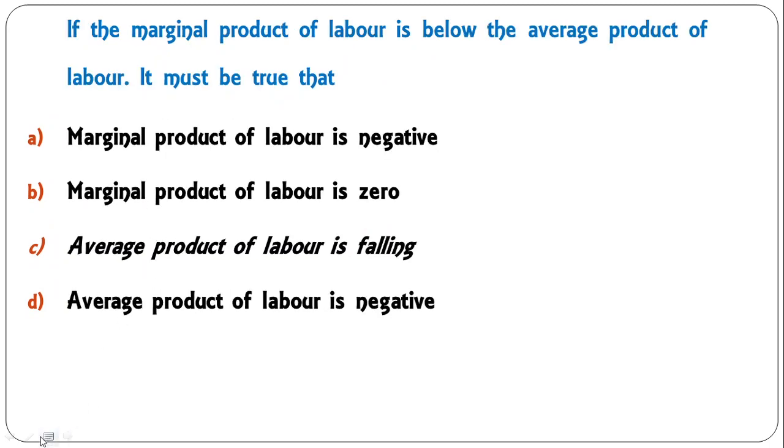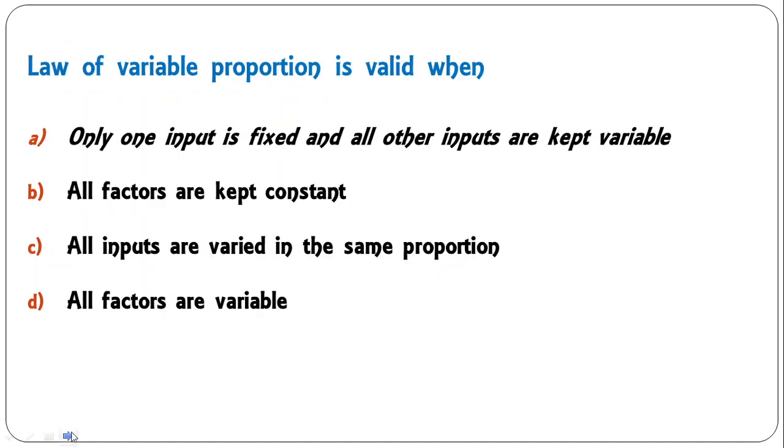If the marginal product of labor is below the average product of labor, it must be true that the marginal product of labor is negative? No. Marginal product of labor is 0? No. Average product of labor is falling. When the marginal product of labor is below the average product curve, at that time the average product curve will be falling. So C is the correct answer. The average product can never be negative. So C will be the correct answer here.